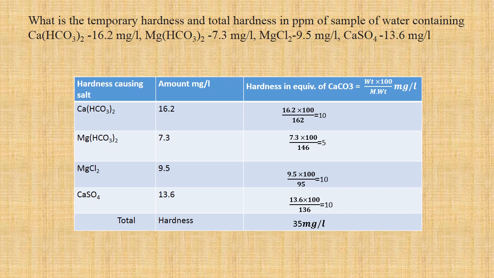What is asked in the question is temporary hardness. Temporary hardness is due to calcium and magnesium bicarbonate. Upon adding these two, we have temporary hardness of 15 milligram per liter or 15 ppm. Total hardness is also asked, so let us calculate permanent hardness too. Permanent hardness will be calcium sulfate and magnesium chloride put together, which is 20 ppm. And total hardness, as calculated in the tabular column, is 35 milligram per liter or 35 ppm.